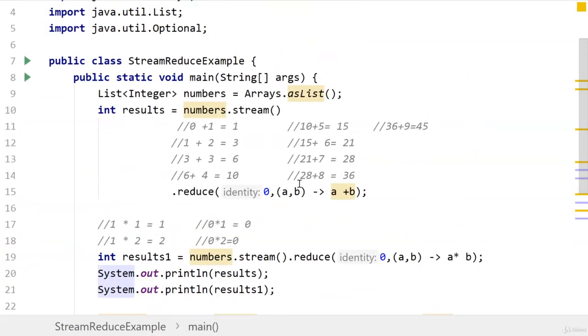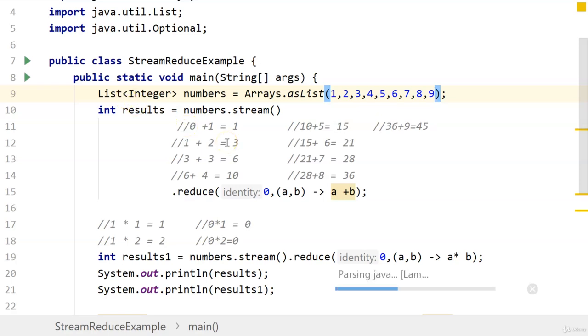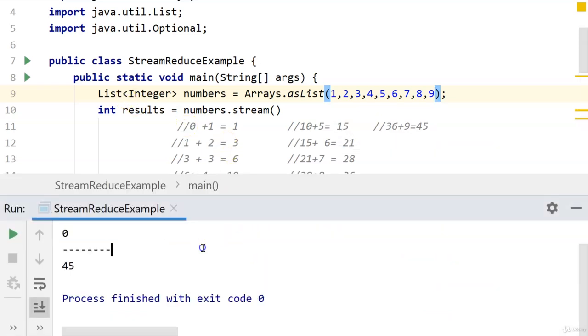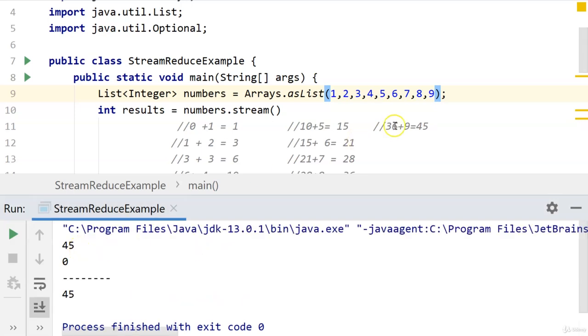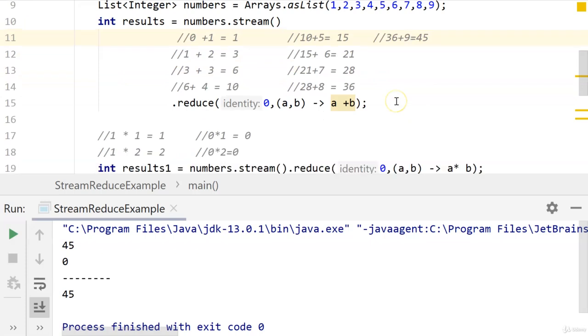Now let's put our elements back, and then run this example again. So you can see that the first one is 45, printed out.